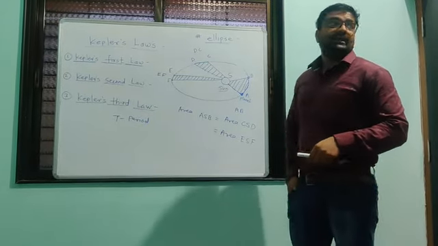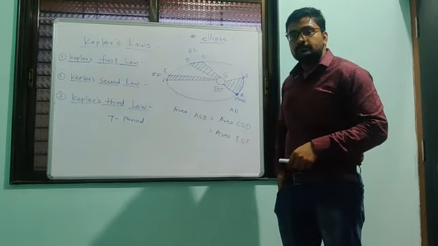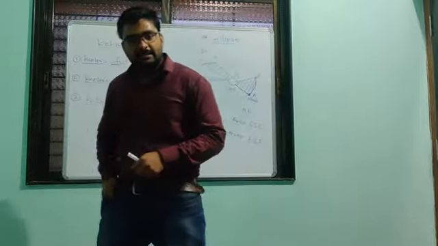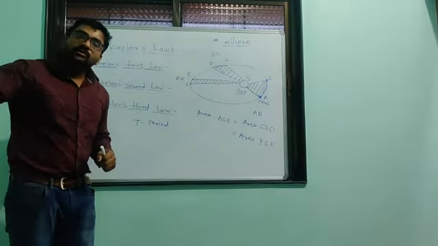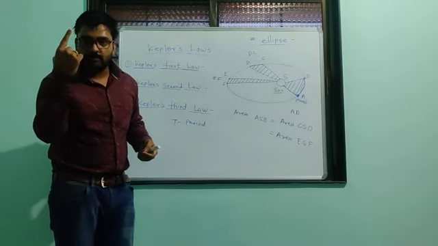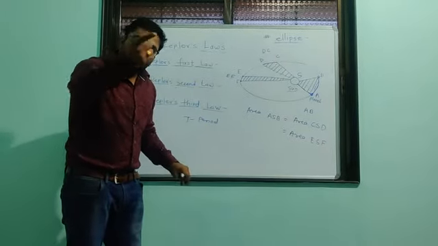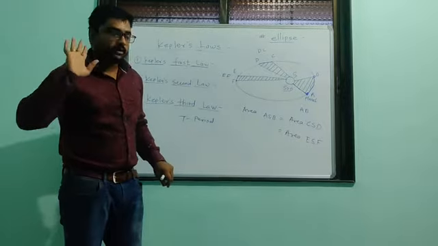Earth also has its period. What is the period of Earth? Yes, 365 days. In 365 days, Earth completes one revolution around the sun, and that is called 1 year. So the time period is the time taken by any object to complete one revolution.